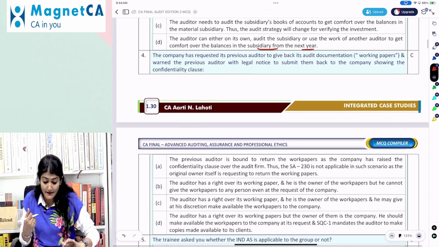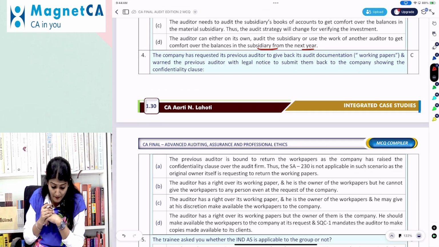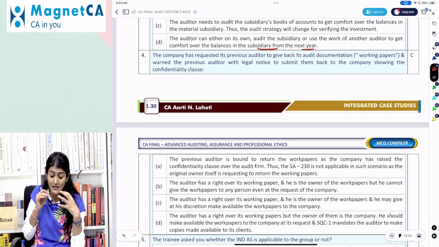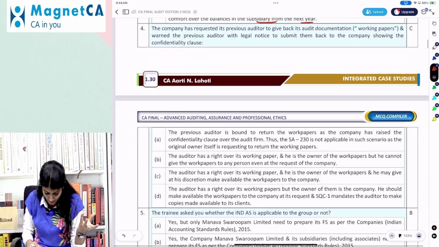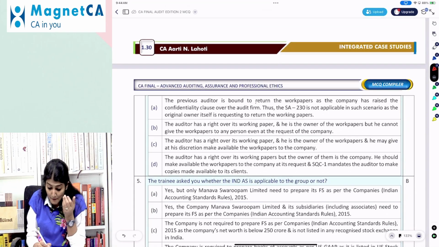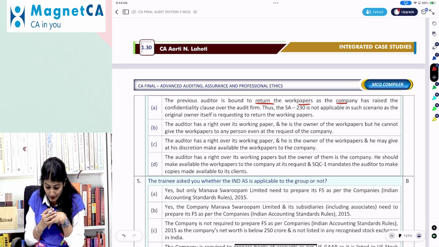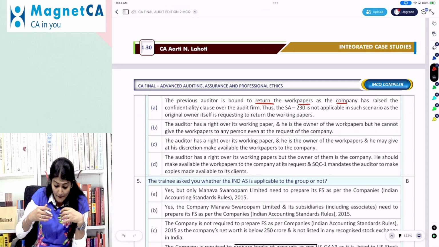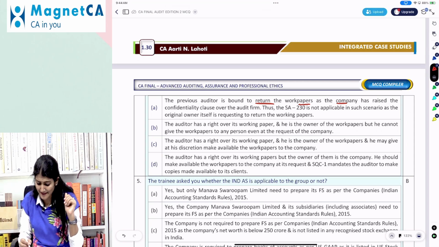Okay. Company has requested its previous auditor to give back its audit documentation working papers and warned the previous auditor with legal notice to submit them back to the company, showing the confidentiality clause. Okay. Previous auditor is bound to return the working papers as the company has raised the confidentiality clause. This 230 is not applicable in such a scenario as the original owner itself is requesting to return the working paper.